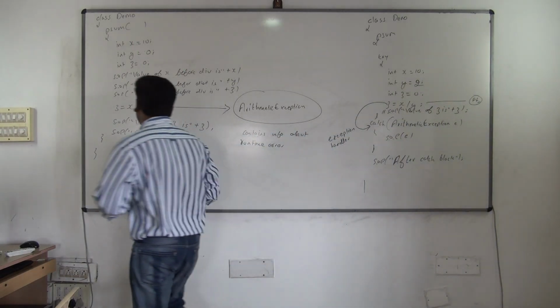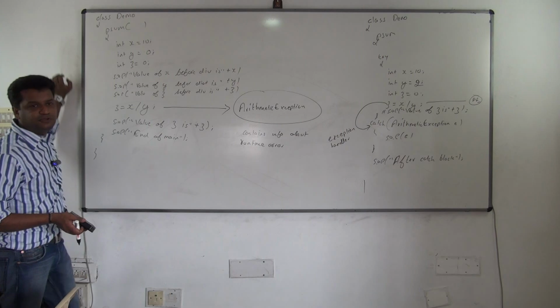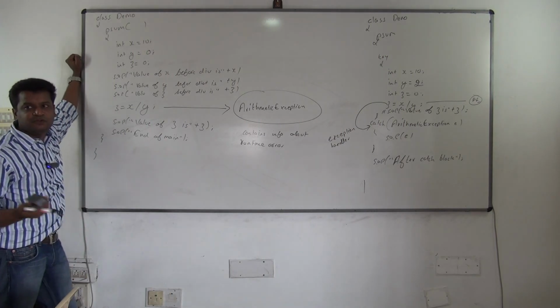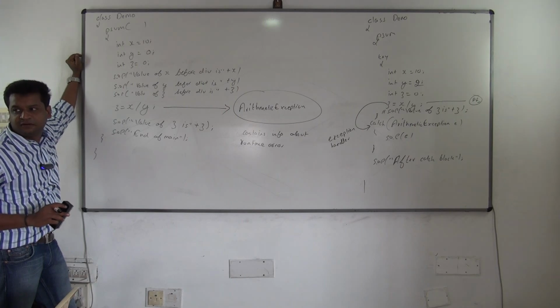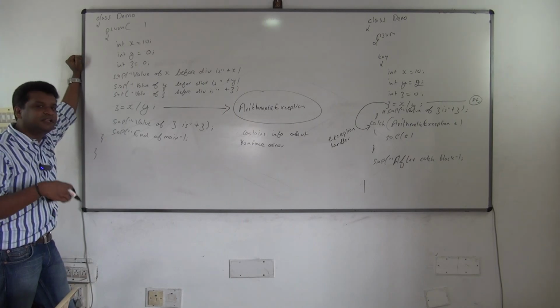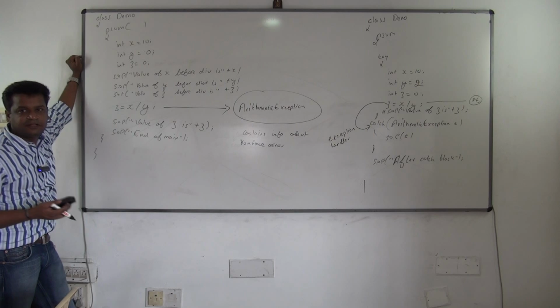So we'll see with programs now, and it's better I type and show you. Once I type and show, you'll start understanding all these problems. We are going with the first two keywords now: try and catch. Then we'll go with other keywords, throw, throws and all that. Clear?